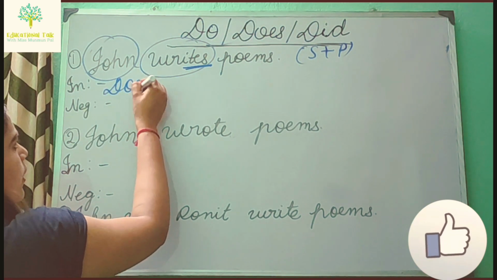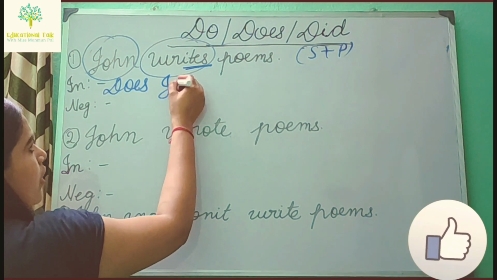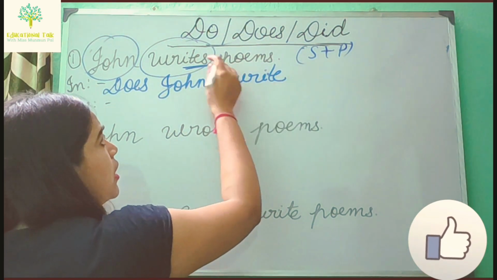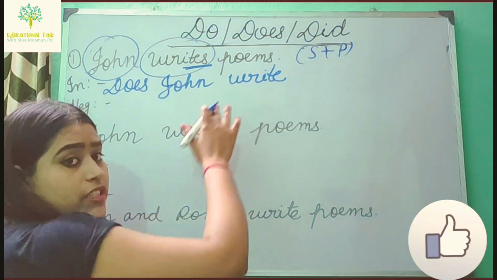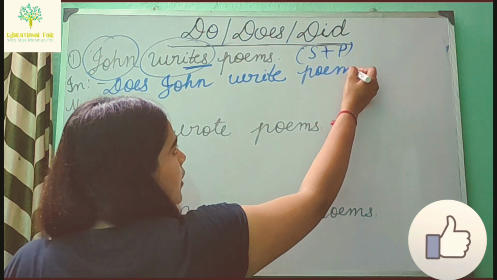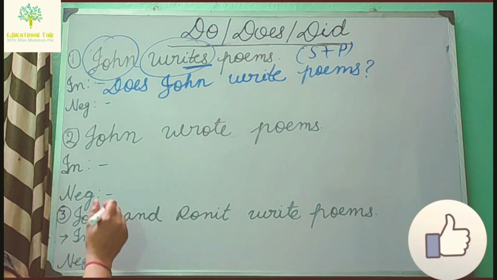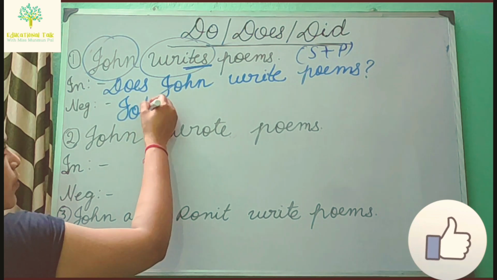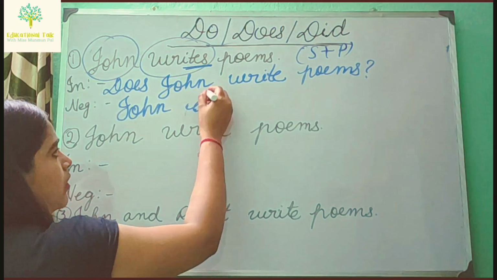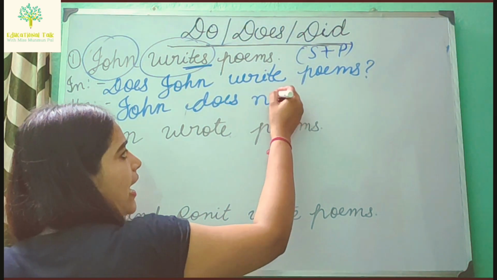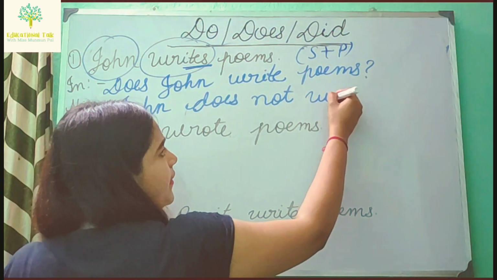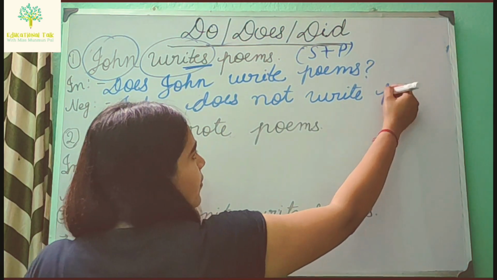Interrogative: does, D-O-E-S. Then the subject John, then write. As I have already written does, the s will not be here. That s will be removed. So, does John write poems? Question mark. Now in the negative sentence, same. First the subject John, then does, then not, as we use not in the negative sentence. So John does not write poems.